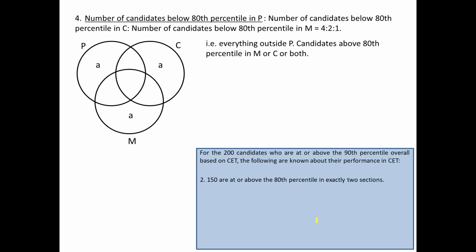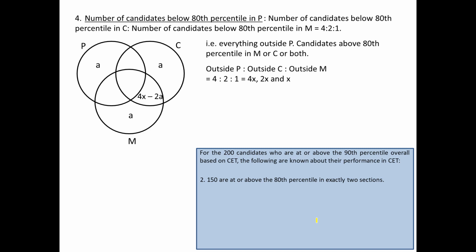Similarly, when I say the number of candidates below the 80th percentile in C, that means everything outside C, and similarly for M, everything outside M. So for outside P, C and M, because they are in a ratio of 4:2:1, I am assuming these areas as 4x, 2x and x. So everything outside P is 4x, but outside P you see that there are three areas, two of them are already A. That means the third unknown area would be 4x minus 2a.